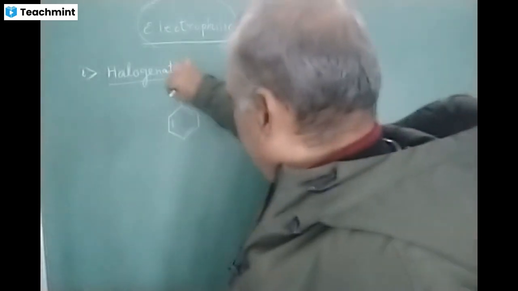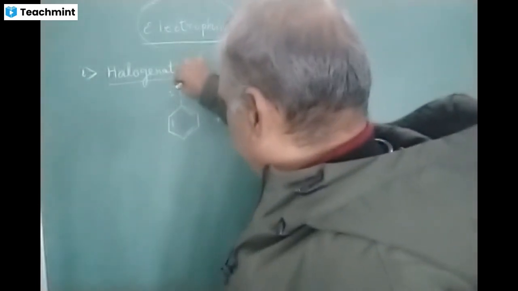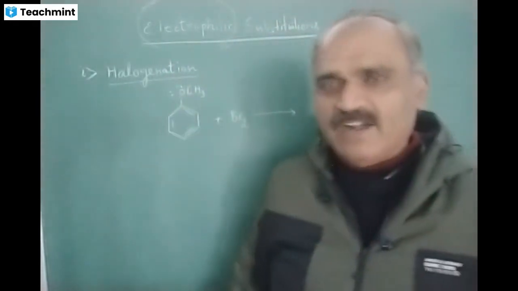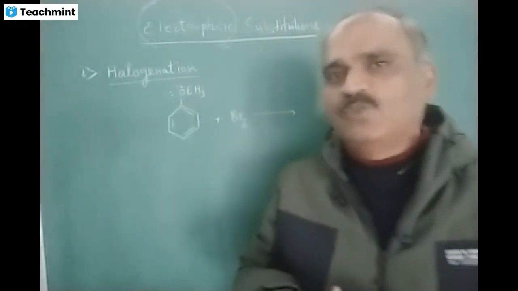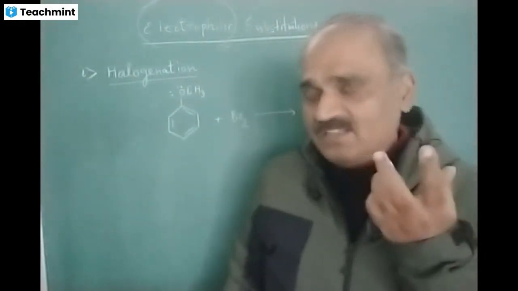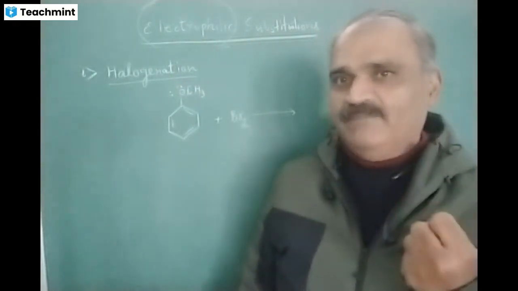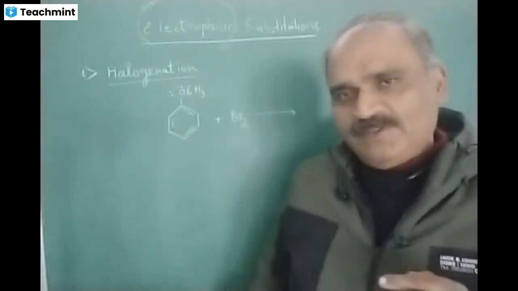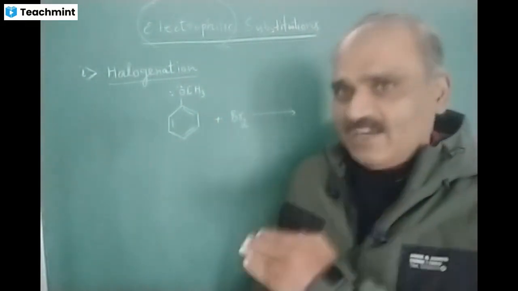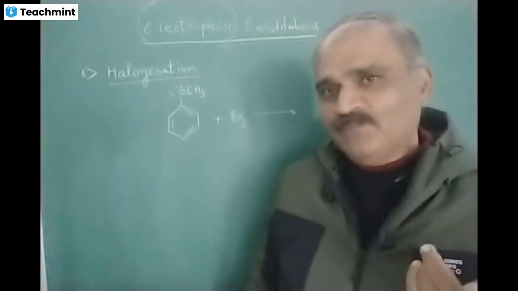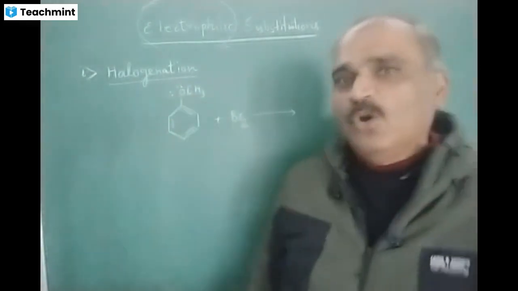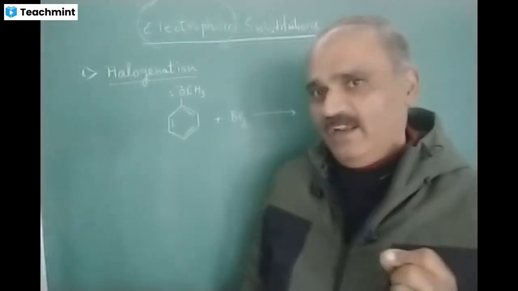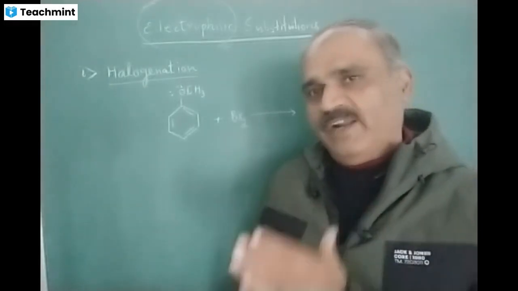One more thing keep in mind, we have just learned that the lone pair comes down. This methoxy part is sending its electrons towards the benzene ring. That means it is activating the benzene ring. Also, negative charge came on ortho and para positions. So the electrophile will get attached at the ortho or para position. So this methoxy group is an ortho para director. It is directing the electrophile to get attached to the ortho and para positions.